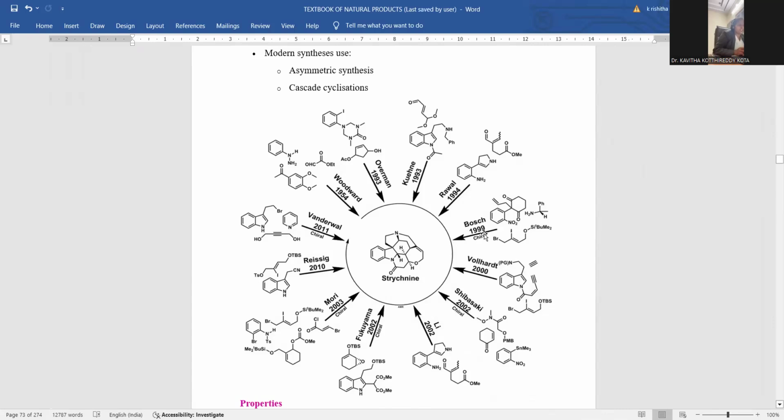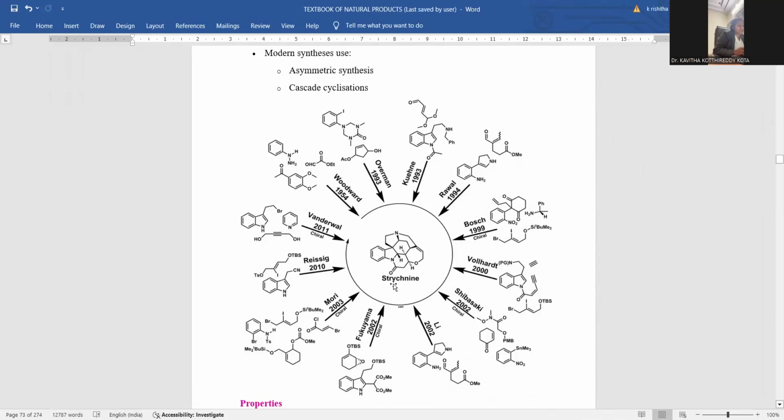Bosch is the scientist who performed the synthesis in the year 1999, and Woerpel successfully achieved this reaction in the year 2000. Shibasaki, in the year 2002, successfully achieved chiral asymmetric synthesis for the manufacturing of strychnine. Lee is the scientist who, in the year 2002, took two ingredients.